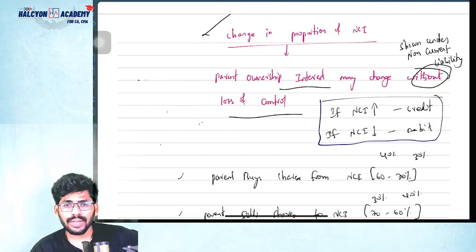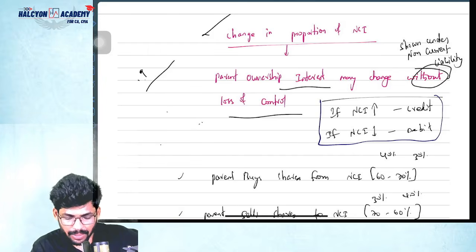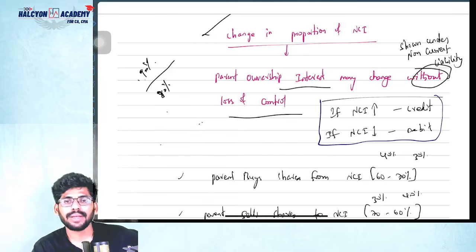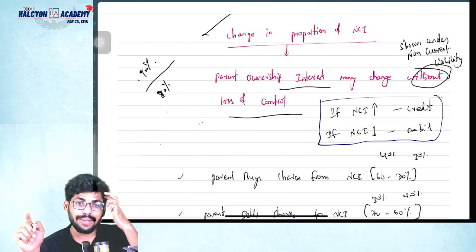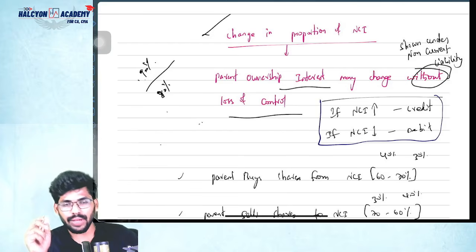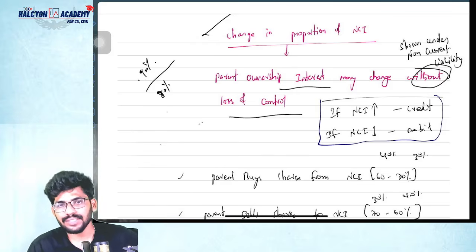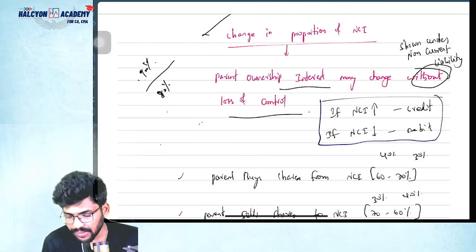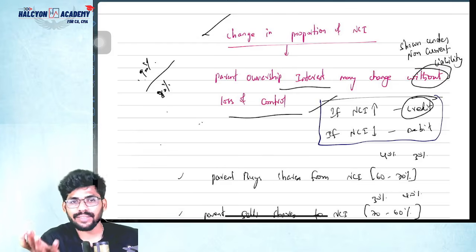There is no loss of control, but the NCA value will get increased. Initially I have a 90% stake, and later I sold 10%, so then my stake is 80% only. Then the NCA value will get increased. NCA percentage is how much? 20%. So in this case, what should we do? That's the question.